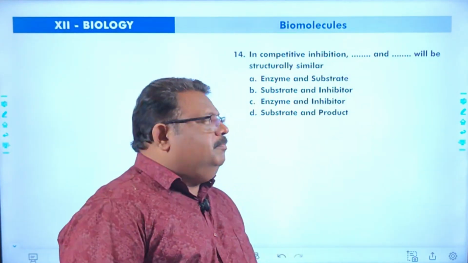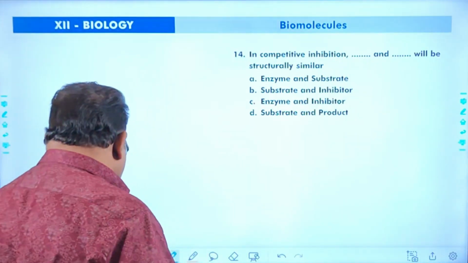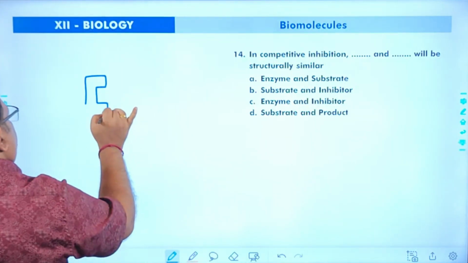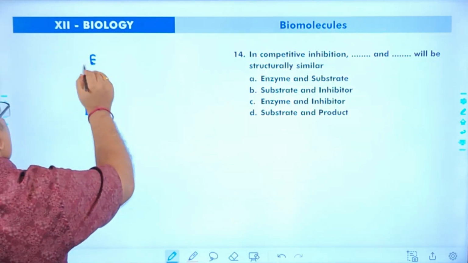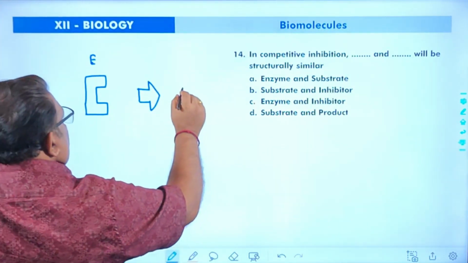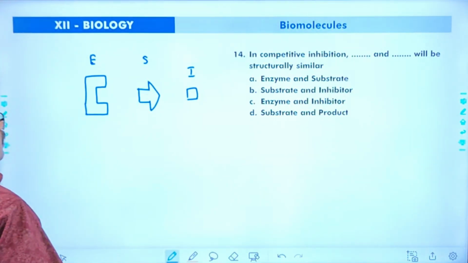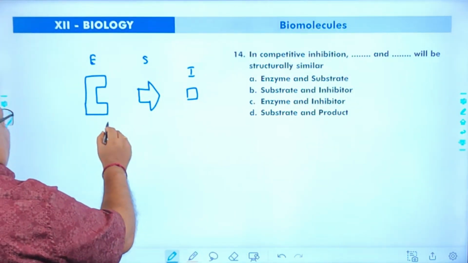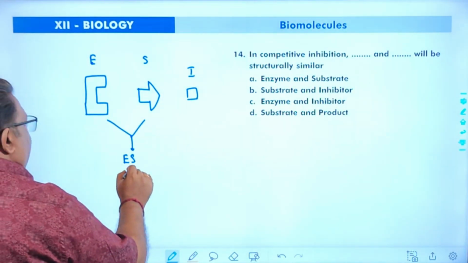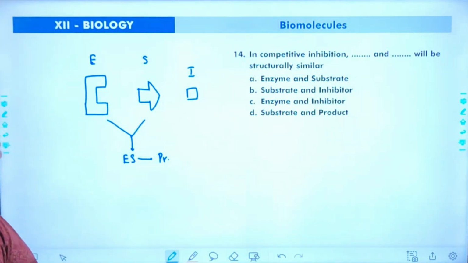Next one regarding competitive inhibition. In competitive inhibition, dash and dash will be structurally similar. What is competitive inhibition? Suppose this is the enzyme. This is the shape of the enzyme molecule. This is the shape of the substrate molecule, and this is the shape of the inhibitor molecule. Think like that. If a combination between enzyme and substrate occurs, that leads to ES complex, then EP complex, and finally forming the products.